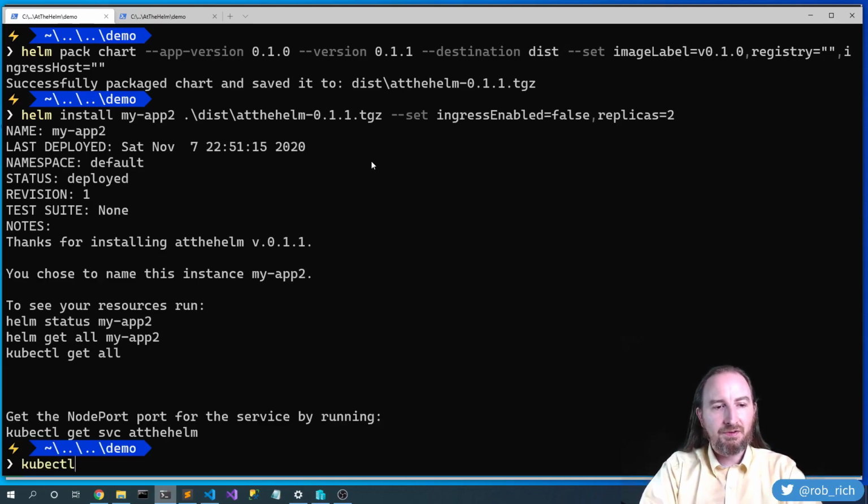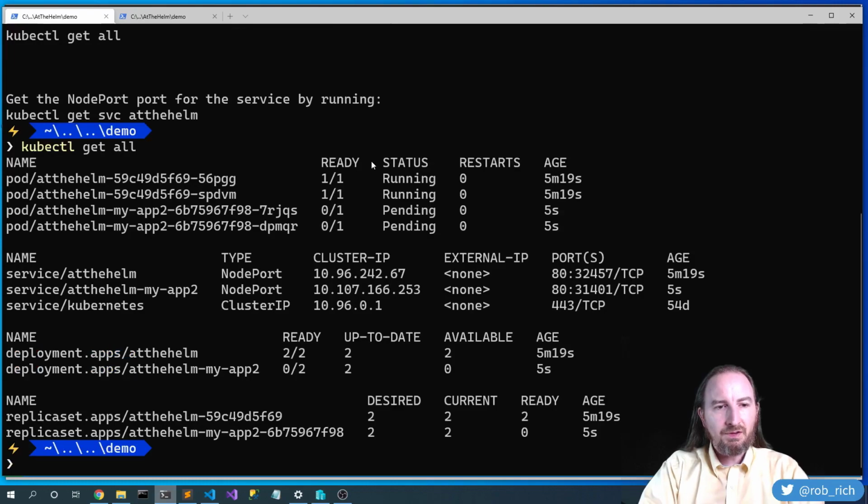If we say kubectl get all, we still have the old version with all of the things named just at the Helm name, but we also have the new one that is named to match our release name. So now multiple versions won't collide. That's perfect. So if we suffix with the release name, we can install multiple versions of our application in the same Kubernetes namespace.